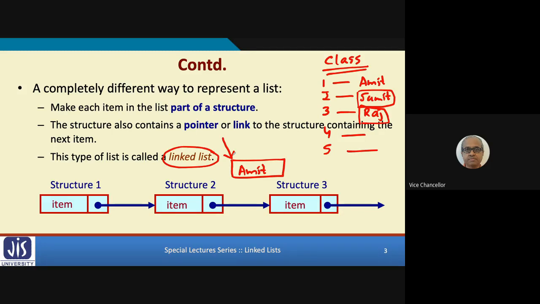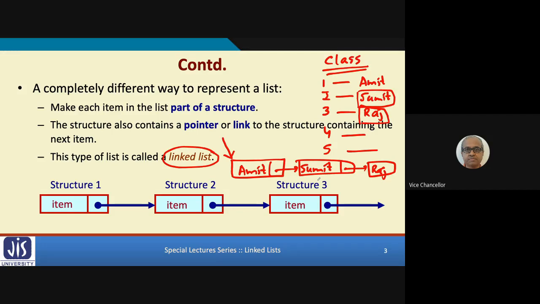So I ask, who is the first person in the class? I go to Amit. Amit will say, yes, I am Amit, sir. I am the first. Then I have to ask Amit, who is the second? So Amit will tell me that the second is Sumit, because only Amit knows, no one else knows. Then I ask Sumit, who is the third one? Sumit will tell the third one is Raj, because only Sumit knows who is next.